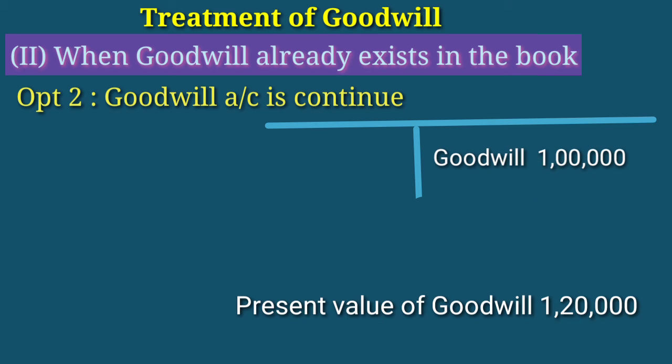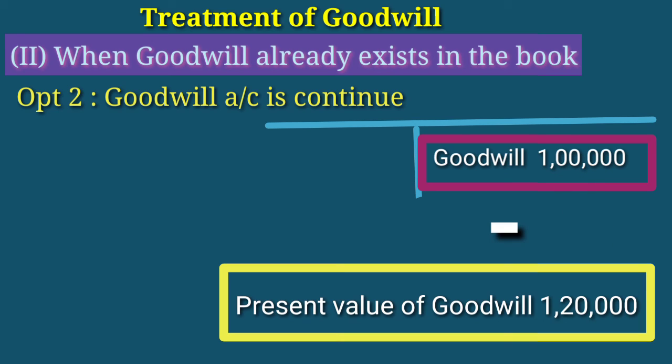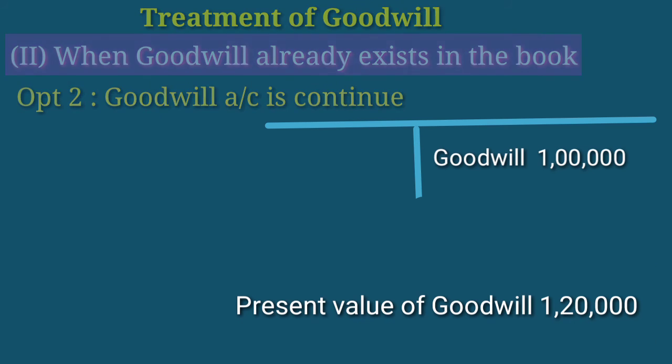But if we continue goodwill, whatever value of goodwill exists in the balance sheet, we will keep it as it is. At that time, the retiring partner will get the advantages on the difference amount only. That means we deduct the existing value of the goodwill in the balance sheet from the present value, and we will treat goodwill on the balance amount only.